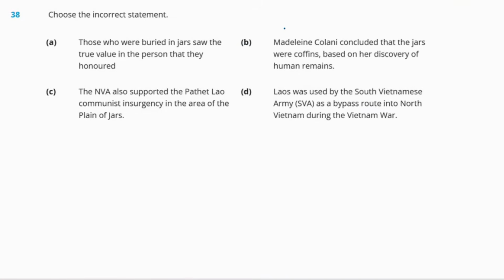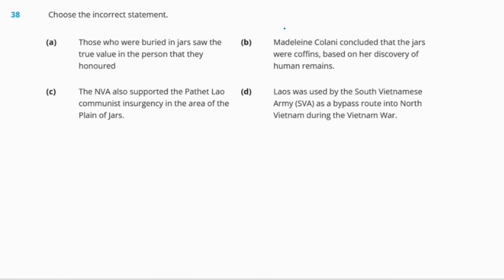Now, question 38, choose the incorrect statement. Options are: A, those who were buried in jars saw the true value in the person that they honored. B, Madeleine Kolani concluded that the jars were coffins based on her discovery of human remains. C, the NVA also supported the Pathet Lao communist insurgency in the area of the Plain of Jars. And D, Laos was used by the South Vietnamese Army, SVA, as a bypass route into North Vietnam during